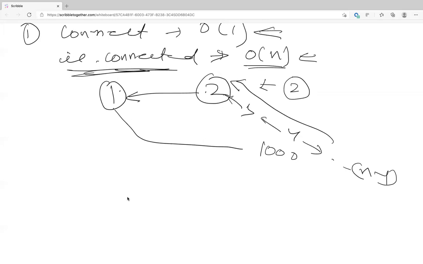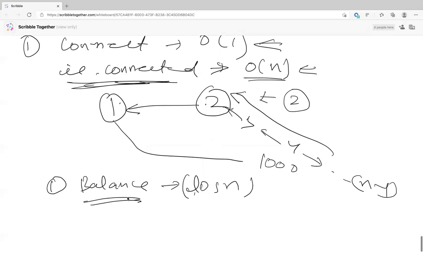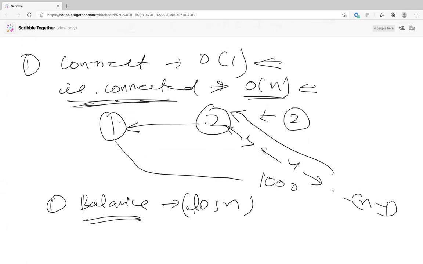So the problem was the tree was not balanced. You want to make sure that you always balance the tree. If you balance the tree, the time complexity would come down to log of n. If someone has gone through the basics of union find, how will you achieve that balance? You want to keep your trees short. How will you do that?